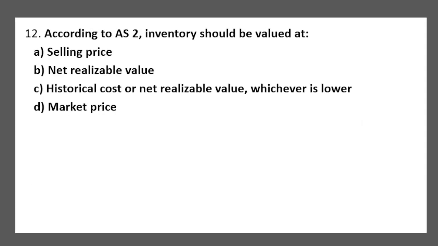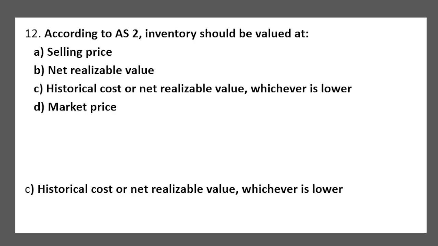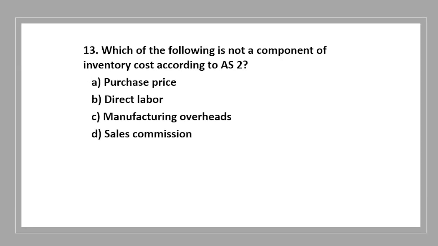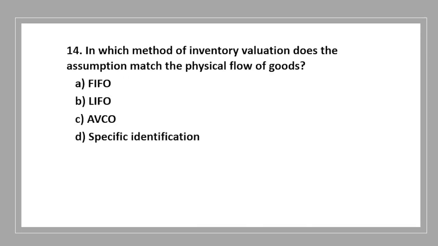According to AS2, inventory should be valued at selling price, net realizable value, historical cost or net realizable value, whichever is lower, market price. It is historical cost or net realizable value, whichever is lower. Which of the following is not a component of inventory cost according to AS2? Purchase price, direct labor, manufacturing overhead, sales commission. It is sales commission. In which method of inventory valuation does the assumption match the physical flow of goods?